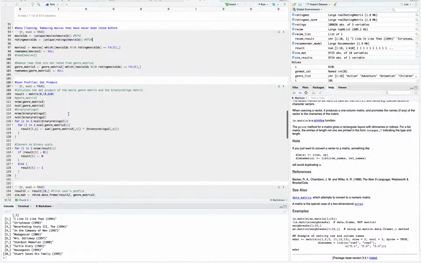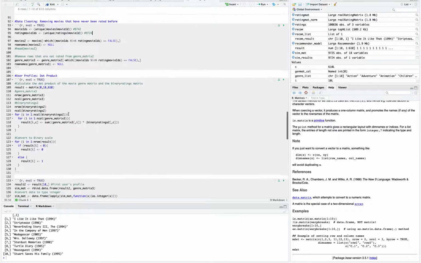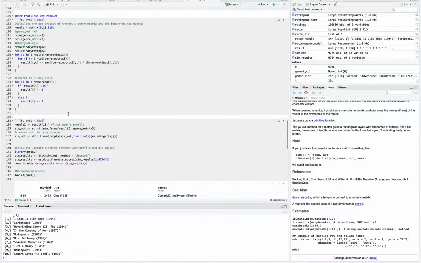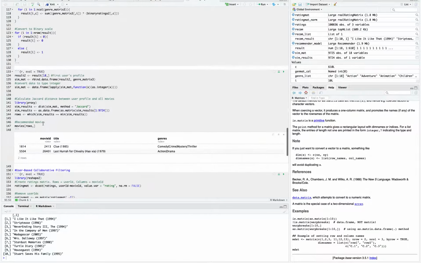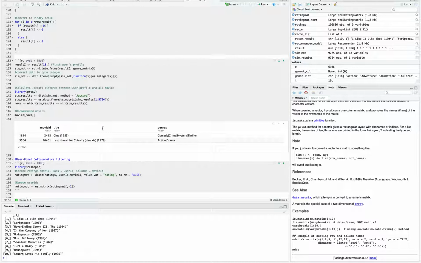And by calculating the dot product of these two matrices, I can look up the particular movies that might be recommended for a particular user. So for the 18th user, these are the two movies and their genres for this user.